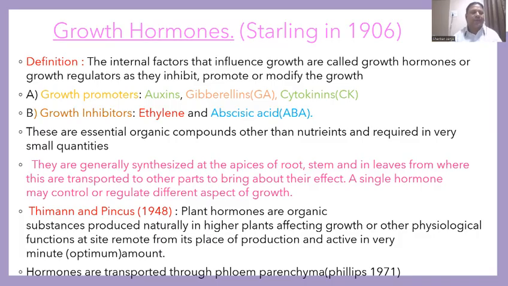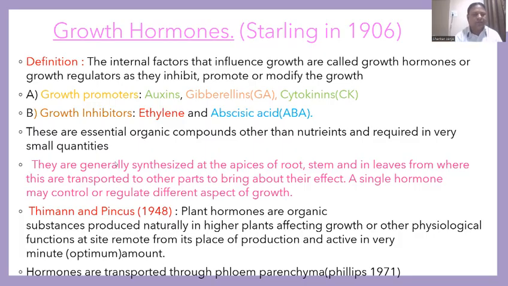There are two kinds of plant hormones. One is growth promoters. See here, which are the growth promoters? Auxins, gibberellins, and cytokinins. These are the hormones which enhance the growth of plant.